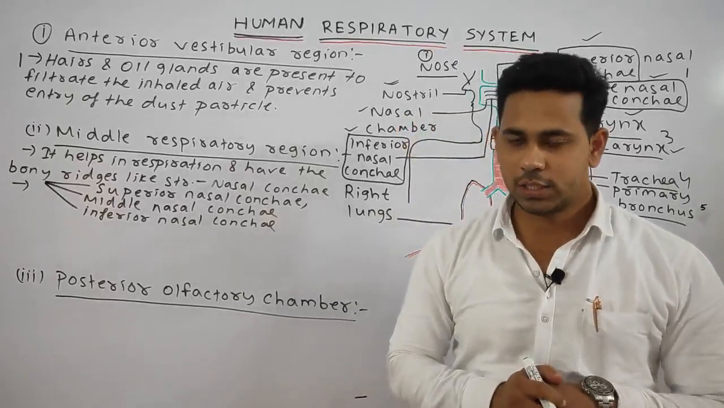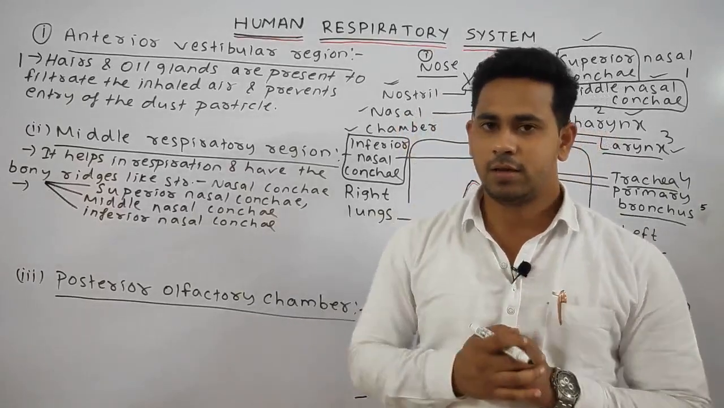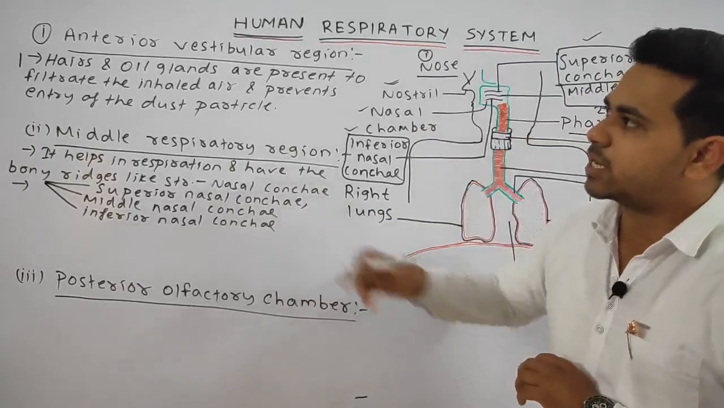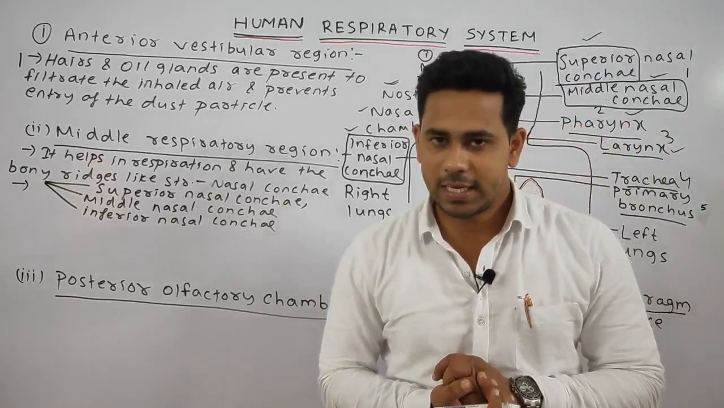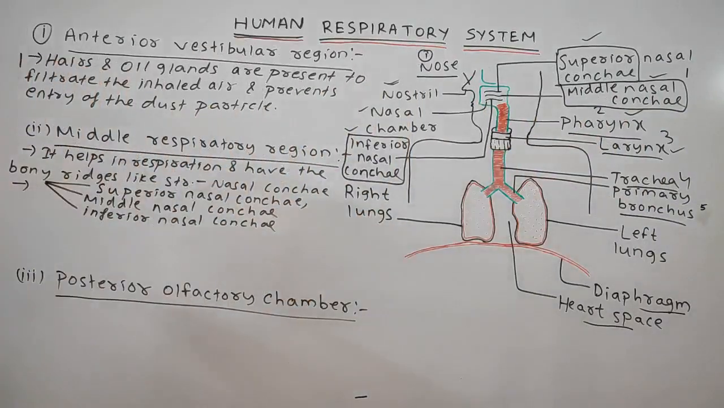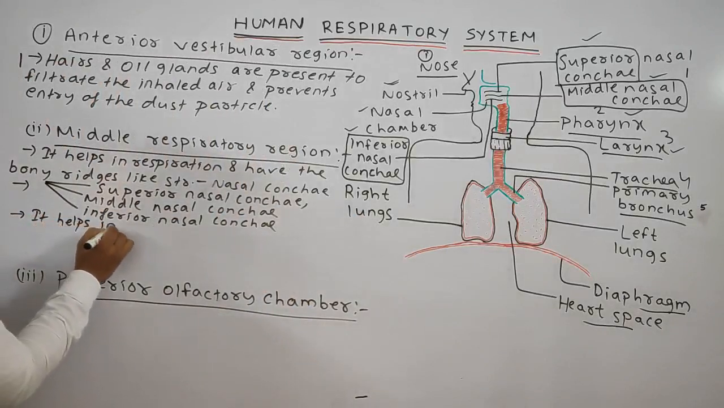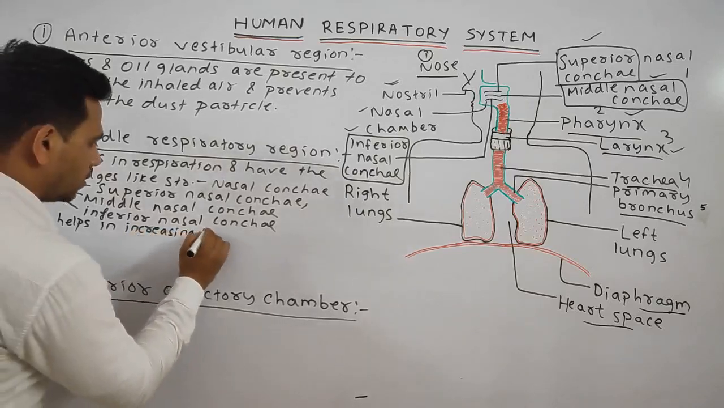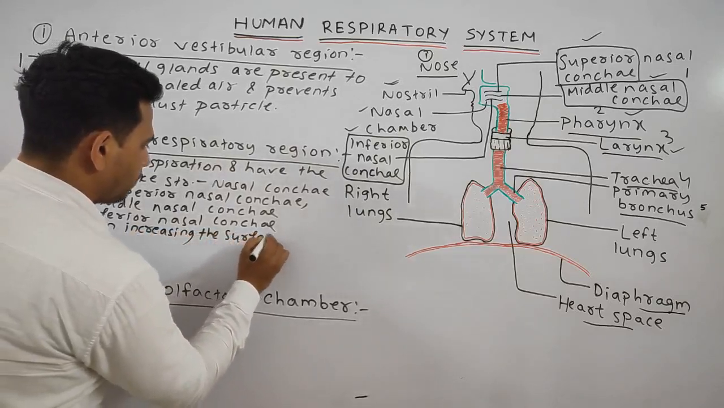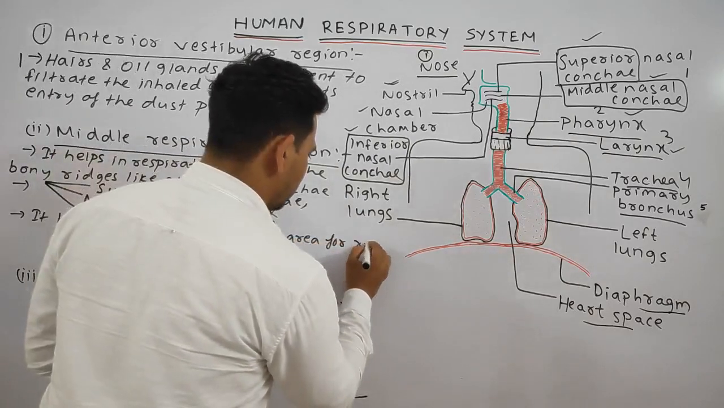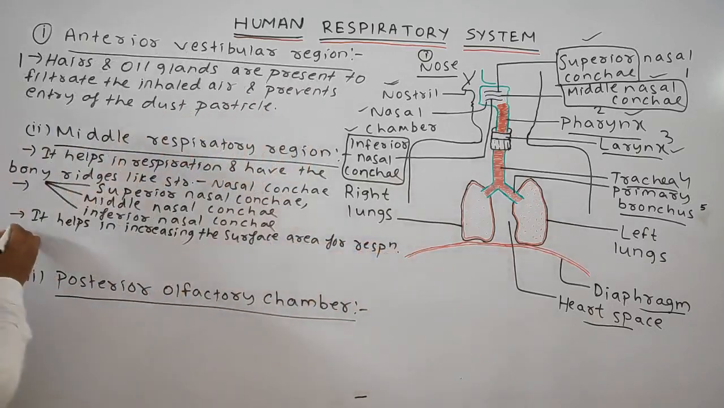Next point, what does it do? It helps in increasing the surface area for respiration. What does the nasal conchae do? It helps in increasing the surface area for respiration, or we can write it helps in increasing the surface area for respiration.